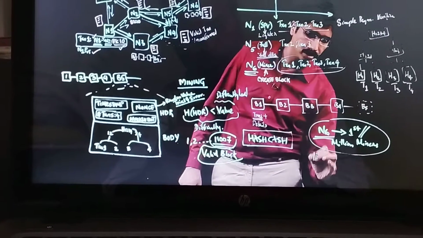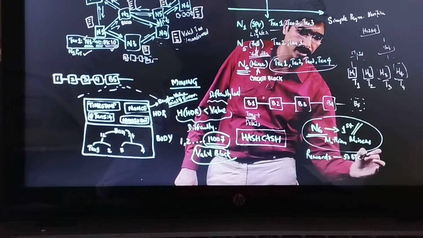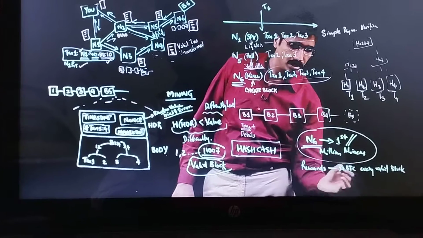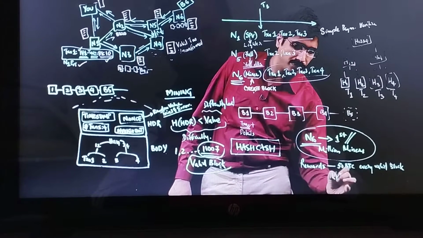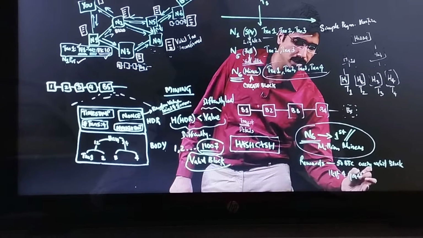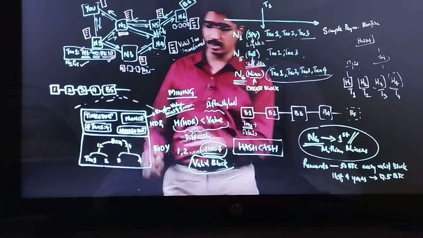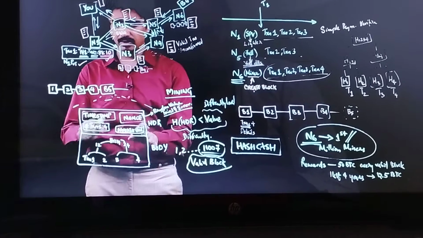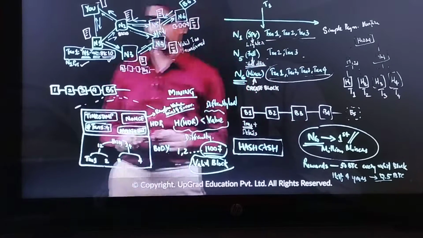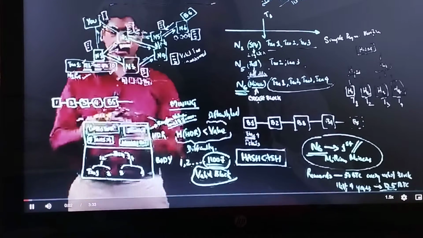Now in case of Bitcoin network, the rewards that the network used to provide started with 50 Bitcoins for every valid block. For every valid block that a miner creates, he used to get 50 Bitcoins. Now this reward used to become half every 4 years. So as of now, it's running at 12.5 Bitcoins for every valid block, right? So now here, since N6 has mined a successful block B5 and has added it after B1, B2, B3, B4, it will get 12.5 Bitcoins if it was today, okay? And this is a valid block, right?